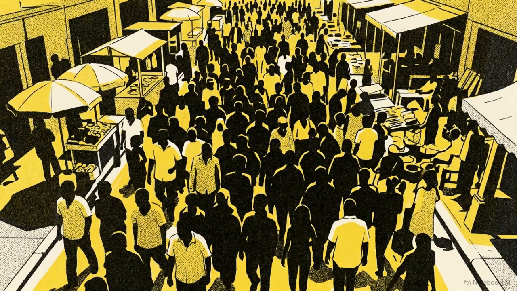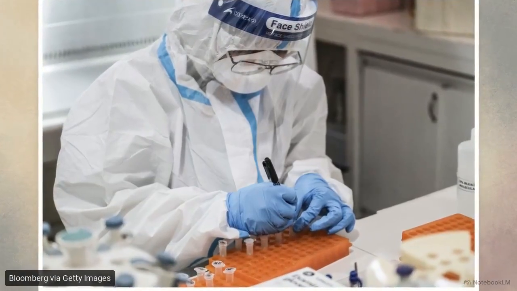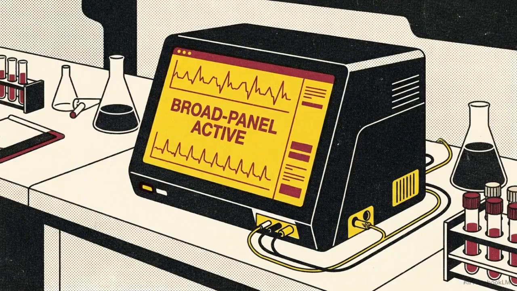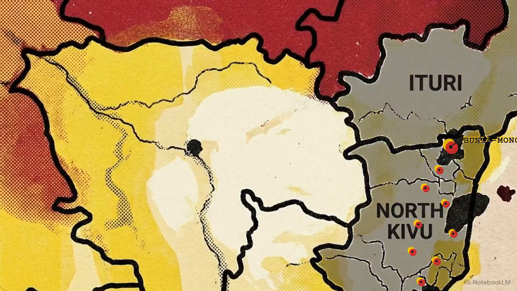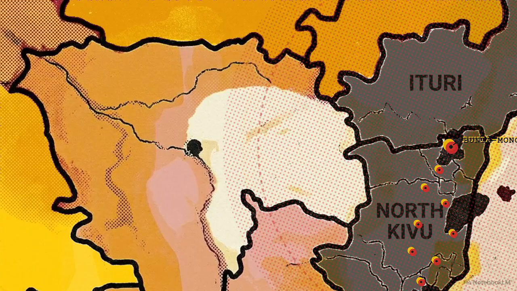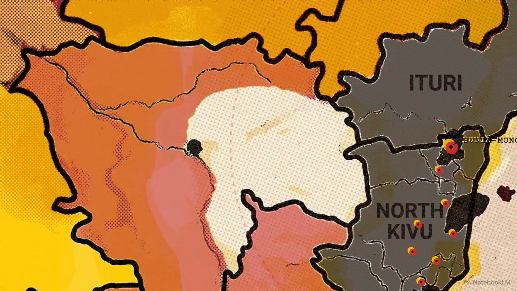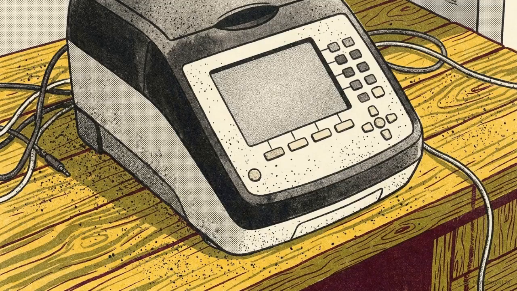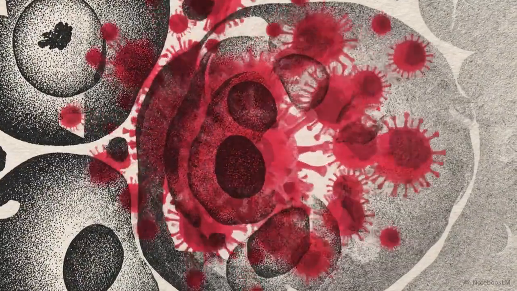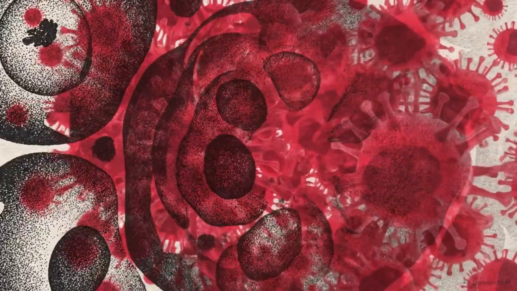The gold standard for detecting these pathogens is reverse transcriptase PCR, but to be effective, technicians processing these samples must use broad panel diagnostics capable of detecting multiple viral species. That specific delay in laboratory confirmation provided the virus an unmonitored window to spread outward, eventually crossing into 17 distinct health zones. Field epidemiology is entirely dependent on diagnostic precision. If the PCR specificity fails to match the regional threat, rapid response systems remain dormant while the virus multiplies.